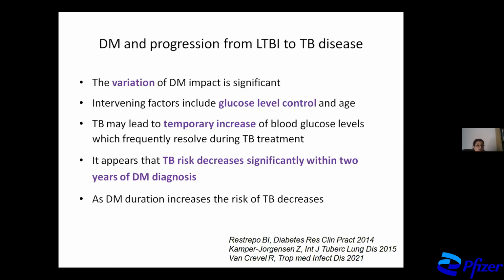And it also appears that TB risk decreases significantly within the first 2 years of DM diagnosis. That means that when we have a newly diagnosed DM patient, the risk of TB is higher within the first 2 years from the diagnosis, and then it gets lower.